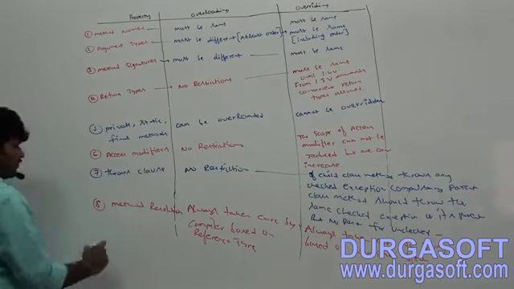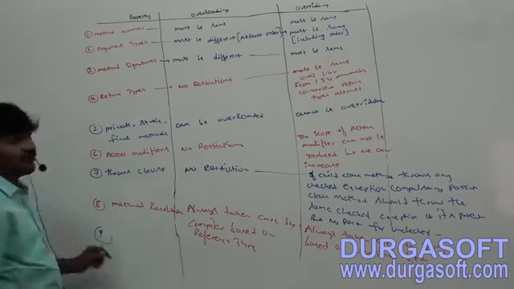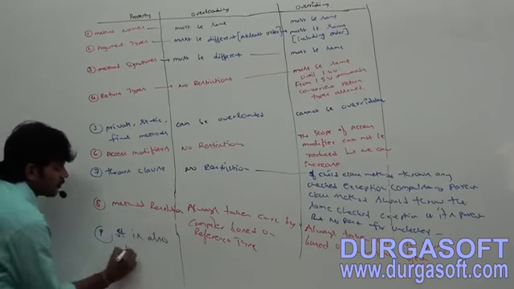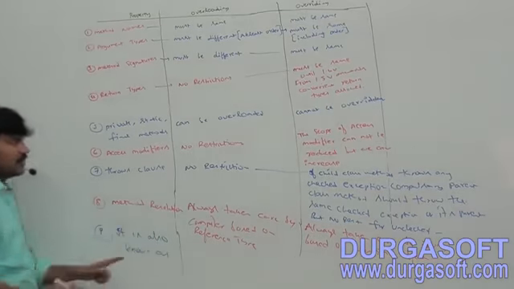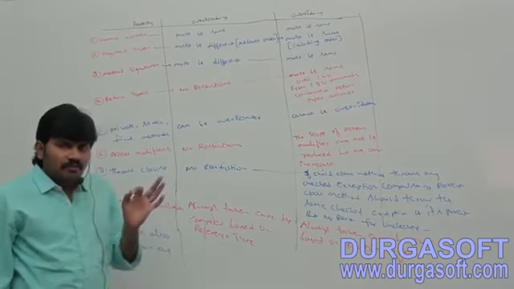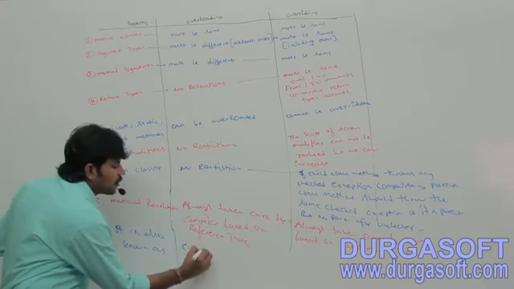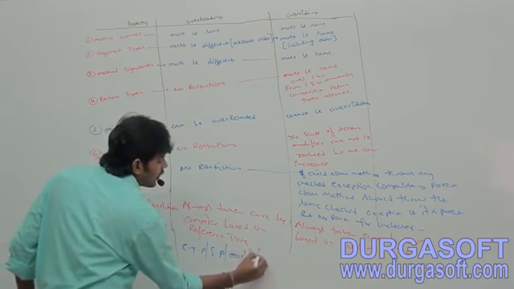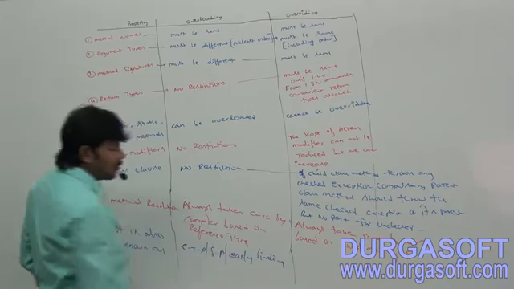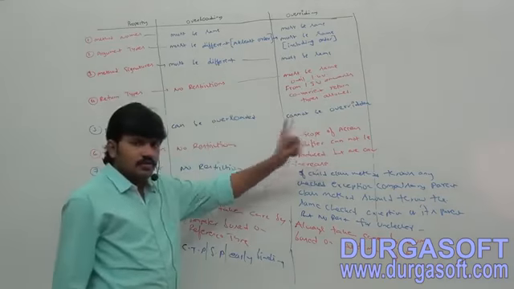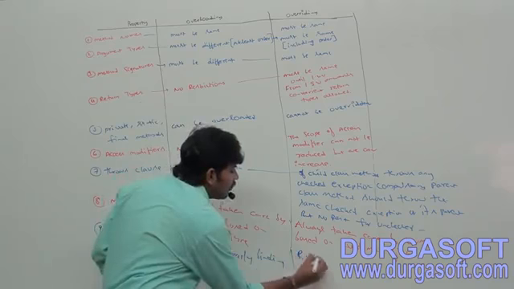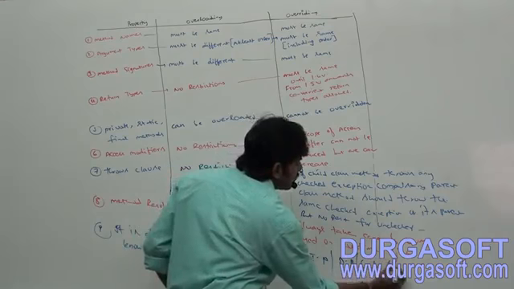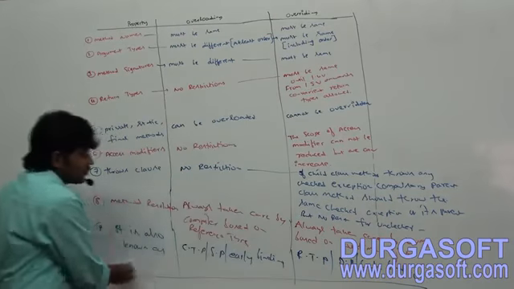The last point: overloading is also known as compile time polymorphism, static polymorphism, or early binding, because method binding happens at compile time only. Overriding is also known as runtime polymorphism, dynamic polymorphism, or late binding. That's all.